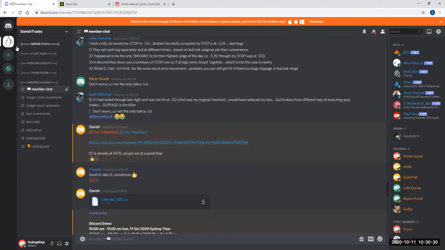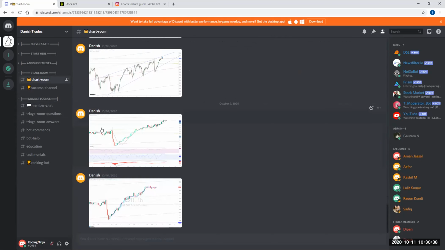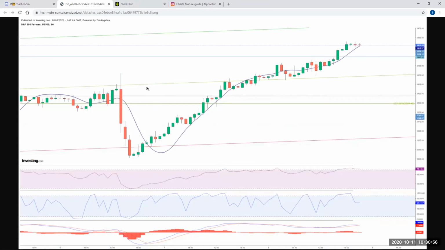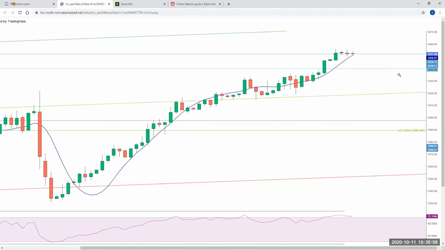And if there are some images that you are unable to see properly, I'll show it to you on trade room chart room. So let's say this image, you are unable to read these numbers, correct? Notice there is an open original option right here. You click here, it takes you to a new window and opens a clear image, and you can expand it further.